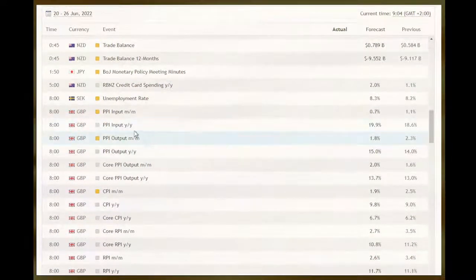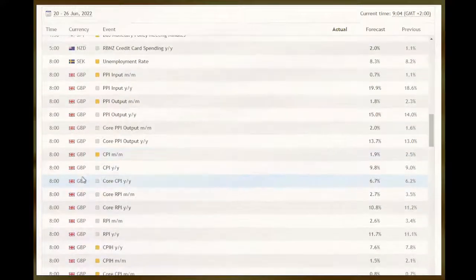And Wednesday, 22nd of June. All right, what do we have? I think we have a pound. Yeah, so we do have the pound CPI. We do have the PPIs there, but the CPI is the big one. So the CPI month on month, year on year, core CPI as well. They're expecting changes on this event. So at 8 o'clock tomorrow morning, pound CPI month on month, year on year. Keep an eye out for that.